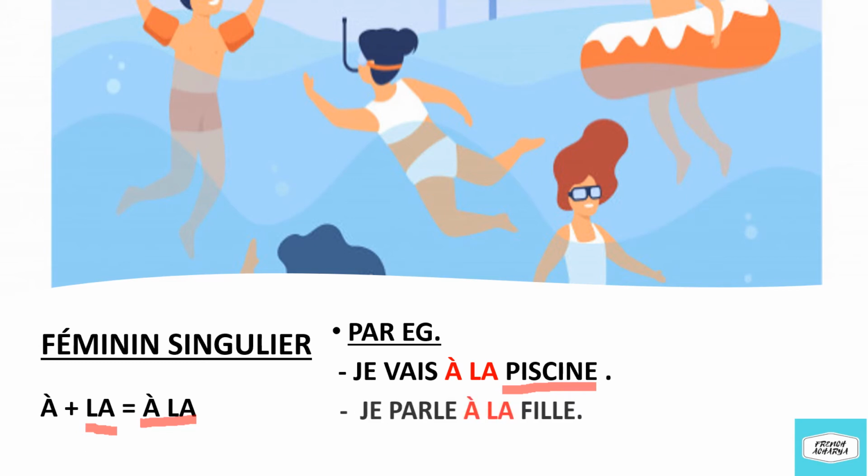Now the other example is je parle à la fille. I'm talking to the girl. Now here fille, that means girl, it is feminine singular. And for feminine singular, we are using à la as the contracted article.